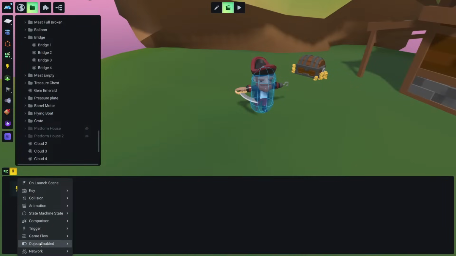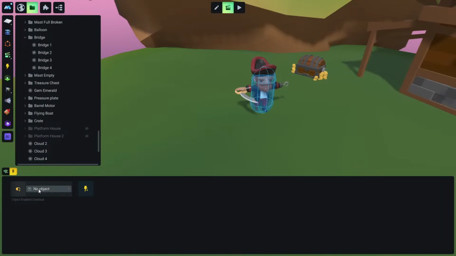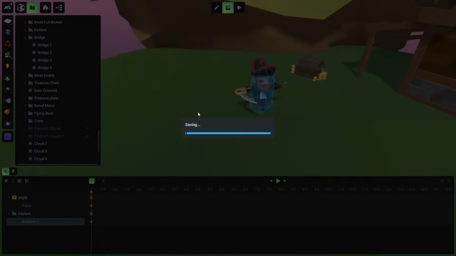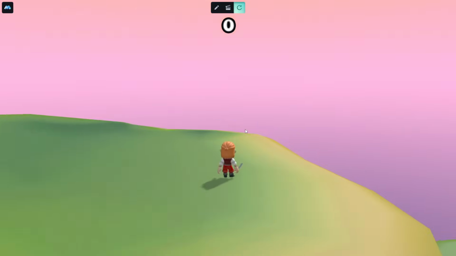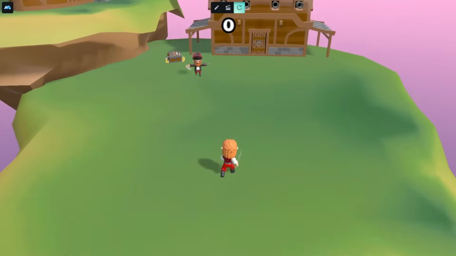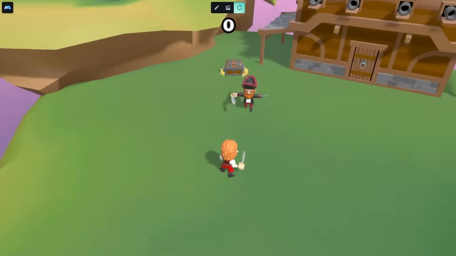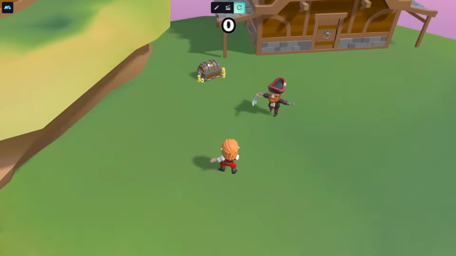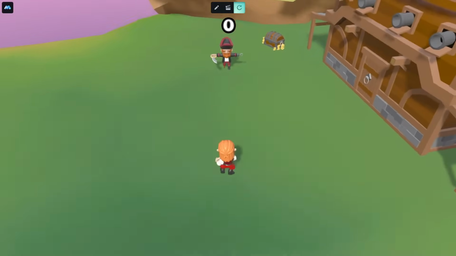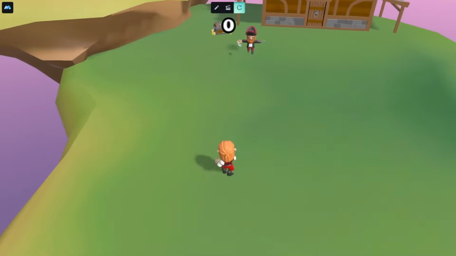So we go to object enabled, continue, and we add our captain. Let's save. And now if we play the game, you will see that our captain is facing the character everywhere. So he's ready to fight.